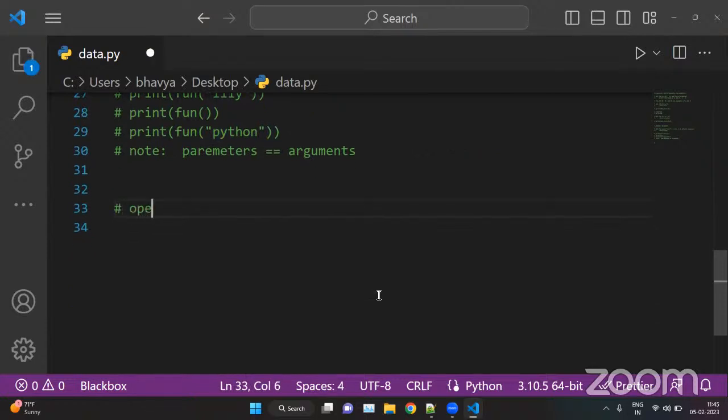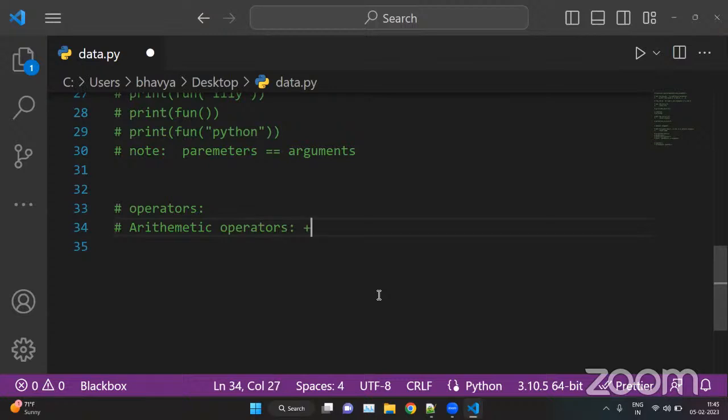Now we have operators here. So first we have arithmetic operators. Inside arithmetic operators, we have values like add.